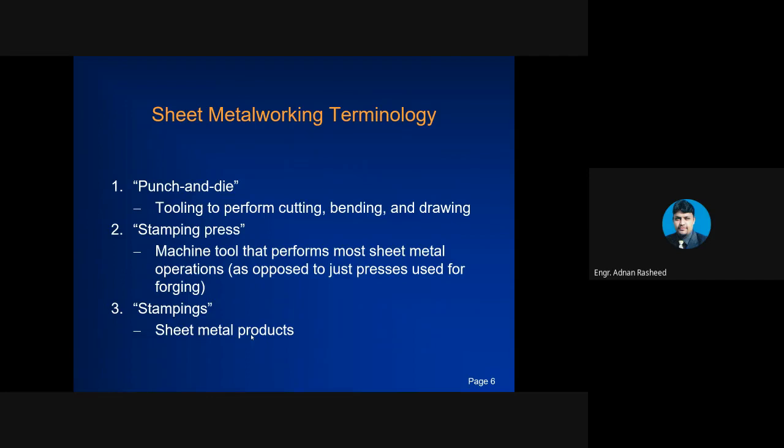The second one is stamping press. Stamping presses are the machine tools that perform most sheet metal operations, as opposed to presses used for forging. Just as in forging you had forging presses, similarly in sheet metal working you have stamping presses. Stamping presses are machines that perform these sheet metal operations.